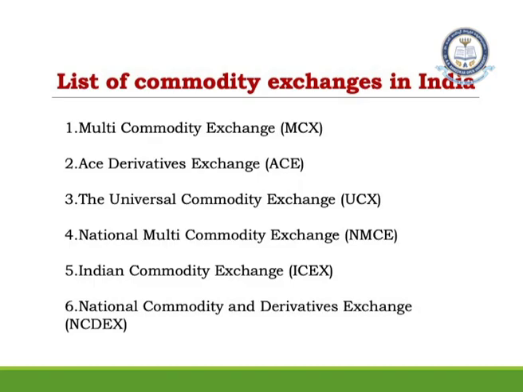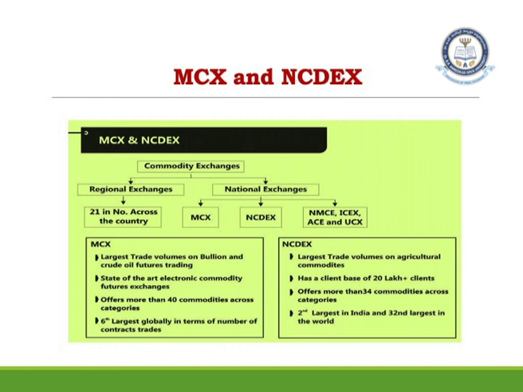You also have ACE Derivative Exchange, Universal Commodity Exchange, National Multi Commodity Exchange, Indian Commodity Exchange, and National Commodity and Derivative Exchange of India. Altogether, 6 major commodity exchanges are there in India. Out of all these, 2 prominent exchanges are there, that is MCX and NCDEX.